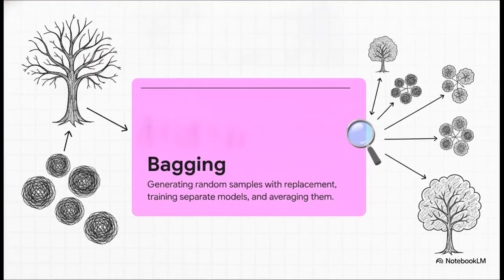So if one tree is flawed, overthinks everything, and has high variance, the answer is simple: consult a whole forest. The foundational technique we use to build this crowd is called bagging, which is short for bootstrap aggregation. Instead of training one stressed-out tree on all of our data, we generate multiple, slightly different random samples from our training data. Then we train a separate decision tree on each of these unique samples. Because each model is learning from a slightly different perspective, it perfectly stabilizes the final predictions and drastically reduces that pesky variance we were just talking about.